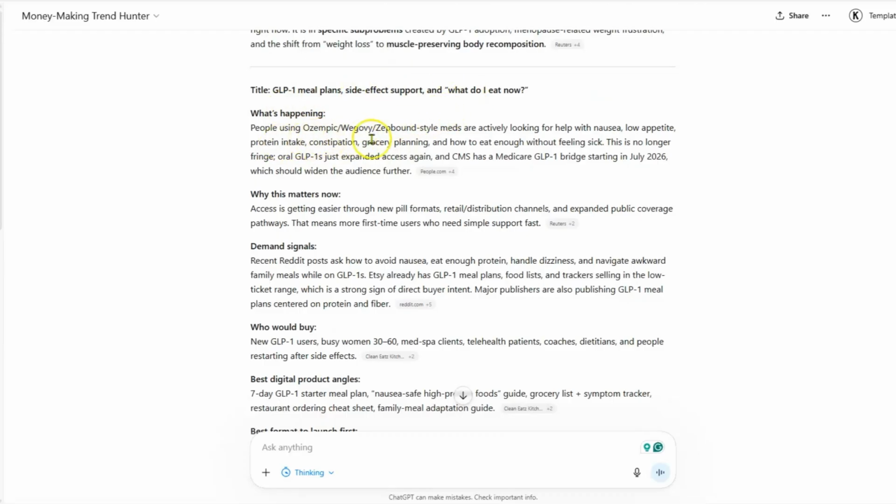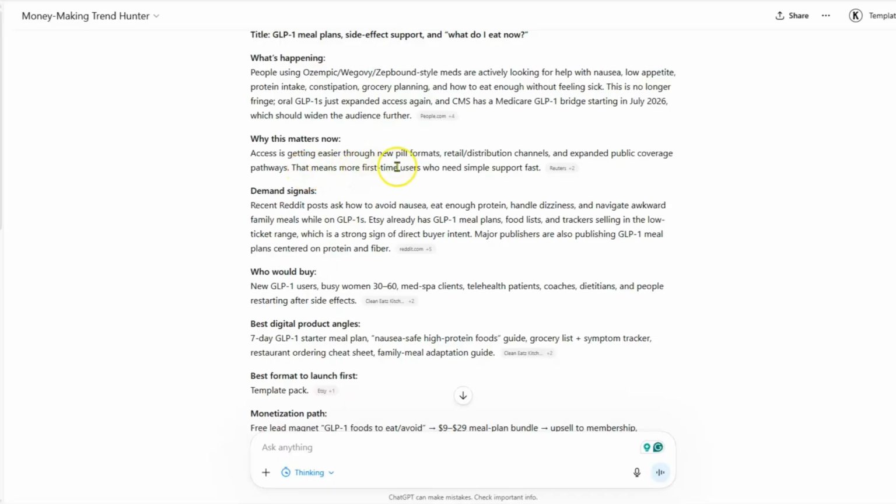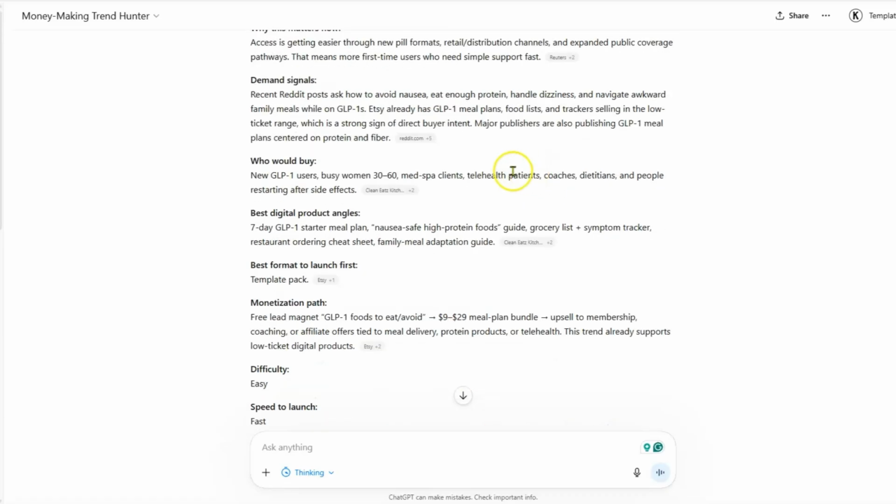Okay, people using Ozempic, Wegovy, and Zepbound style meds are actively looking for help with nausea, low appetite, protein intake, and so forth. So they're losing weight, but they're having problems using these products, right? Because they know that they're losing weight, but they're also having nausea. They have a low appetite, which is probably part of the drug. This matters because access is getting easier through the new pill formats of these drugs and retail distribution channels. Digital signals were from recent Reddit posts, which asked about nausea and eating enough protein and handling dizziness and whatever.